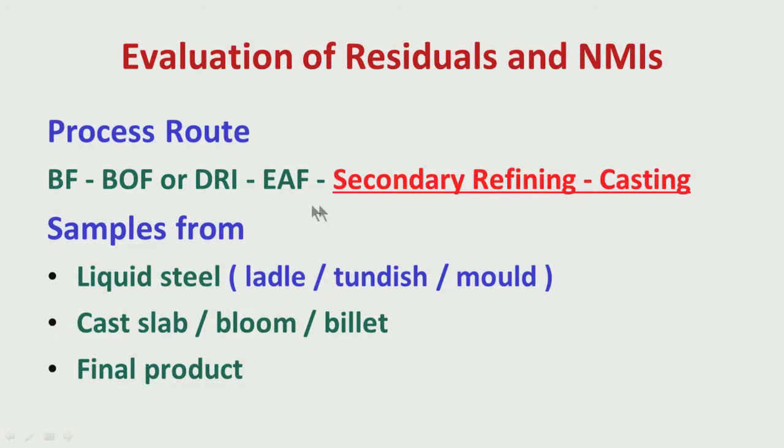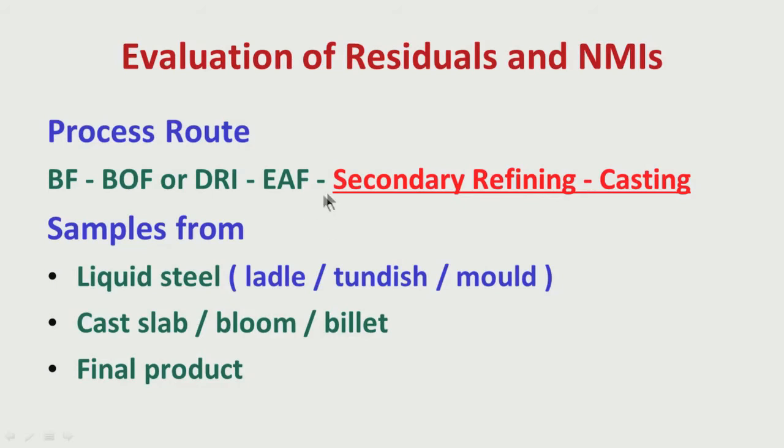continuous casting. The secondary refining is actually the ladle metallurgy part of the steel, where you can do a lot of refining, a lot of quality improvement in steel. We have two broad categories, either the blast furnace BOF route or direct reduction iron, which is also known as sponge iron, and the electric arc furnace route.